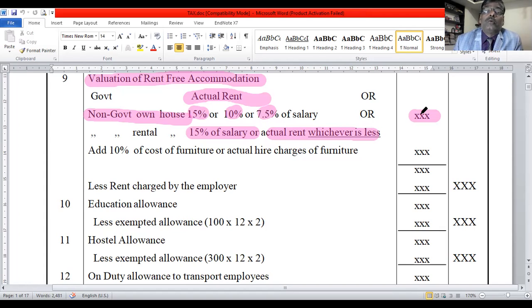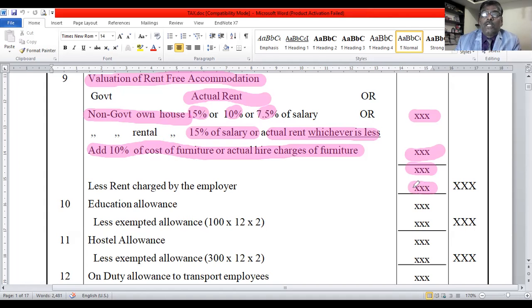Rent-free accommodation, unfurnished. For this you add 10% of the cost of furniture or the actual hire charges of the furniture. Then it is the furnished value. The first is the unfurnished value, 10% added, and then it is the furnished value.